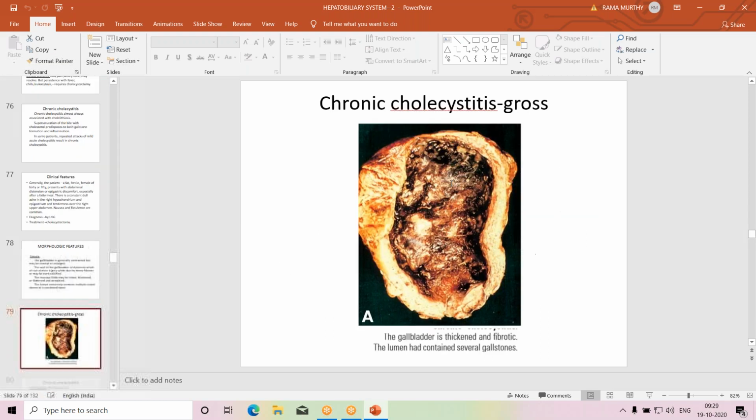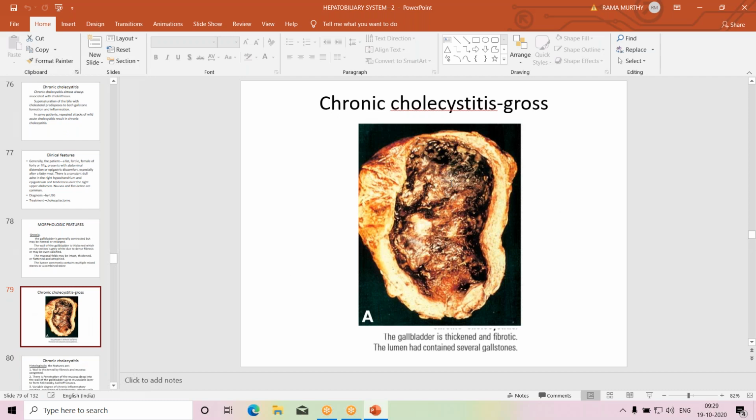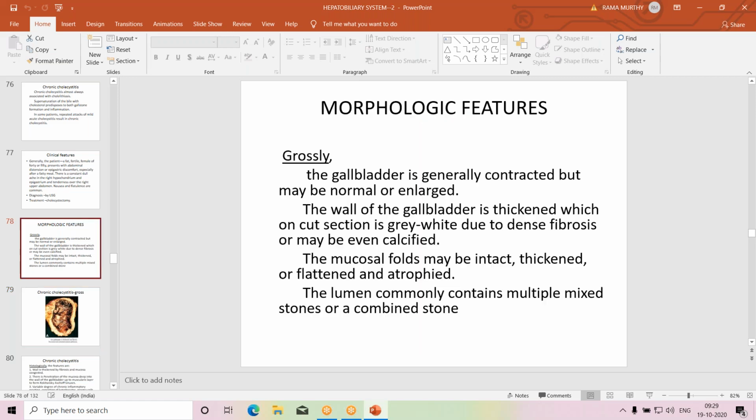So this is the specimen of gallbladder, which shows fibrous thickening of the wall. The wall is thickened, whitish because of fibrous tissue, and the lumen contains stones, hemorrhagic, ulcerated mucosa, and all these things.